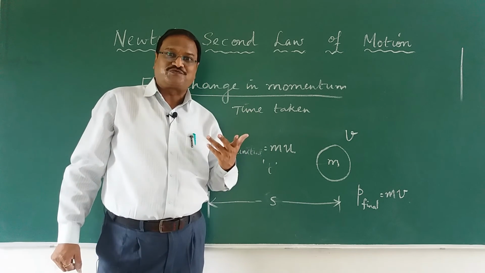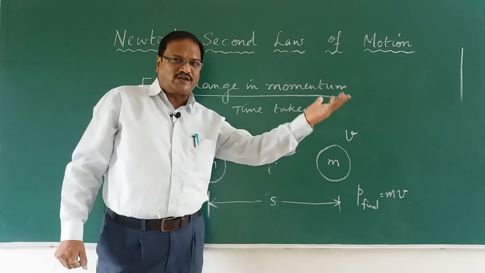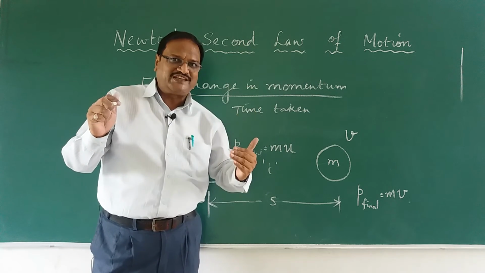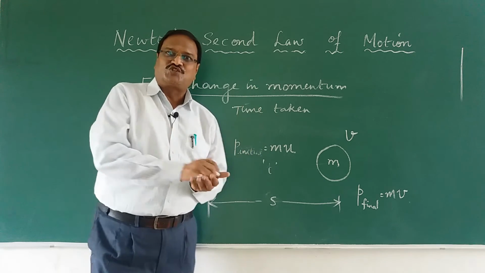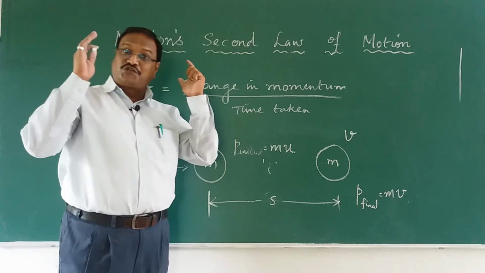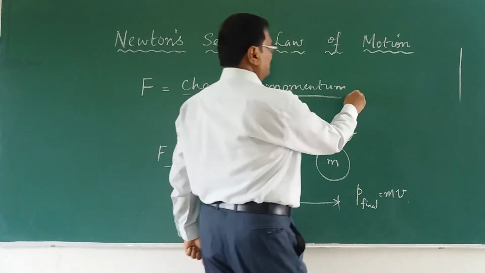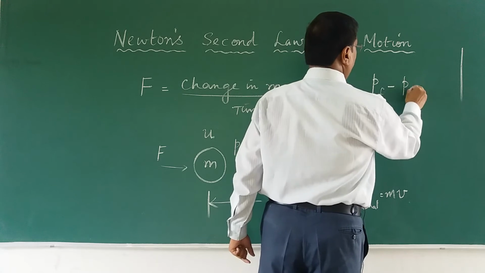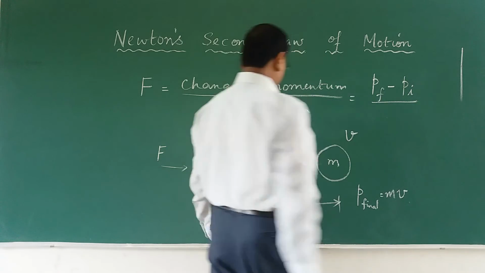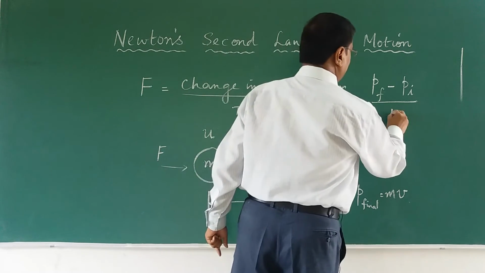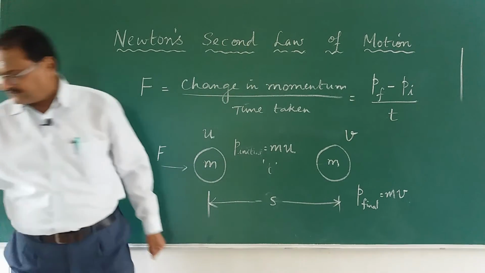There is a change. 50 and it becomes 200. What is the change? 200 minus 50, that is 150. So final minus initial will give you the change, right? So I can say P final minus P initial divided by, what is the time taken? Some time taken, T we have taken, that is equal to, I write that there.